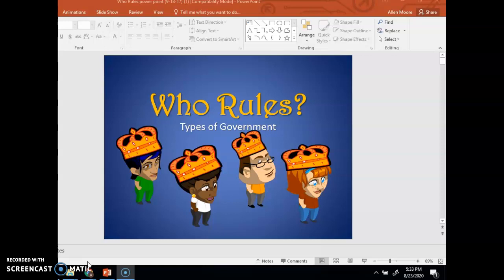Well, last week we talked about primary sources, we talked about the five strands of social studies, and we talked about the five themes of geography.